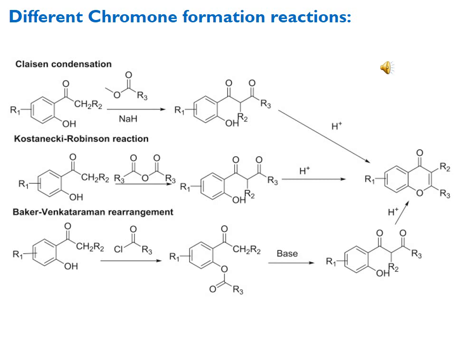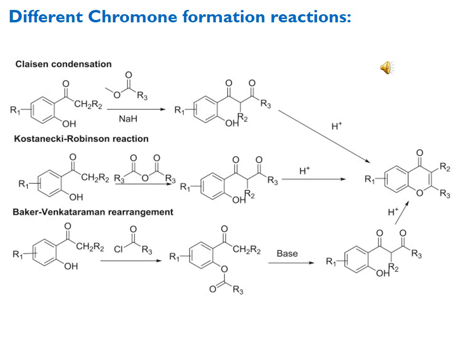Here are some reactions used for the formation of chromones. The first reaction is the Claisen condensation. Here you can see the reaction in which a 2-hydroxy benzoketone is treated with a methyl ester in the presence of a base like sodium hydride.